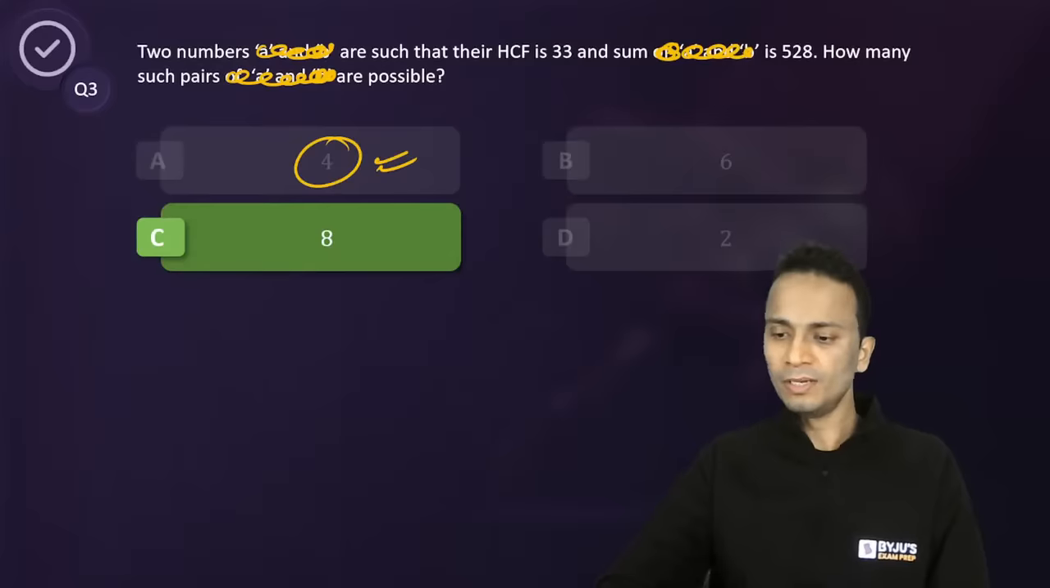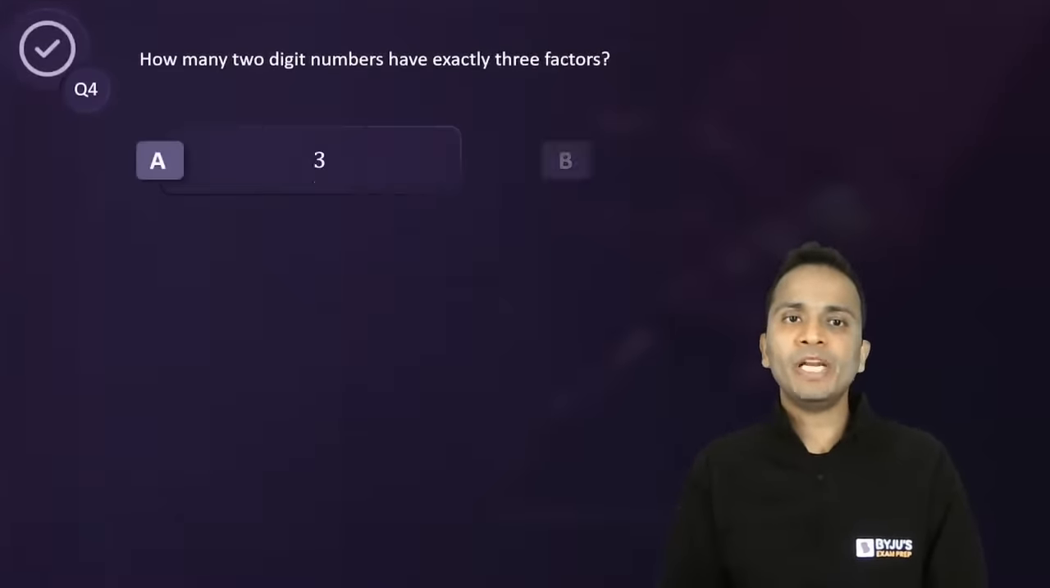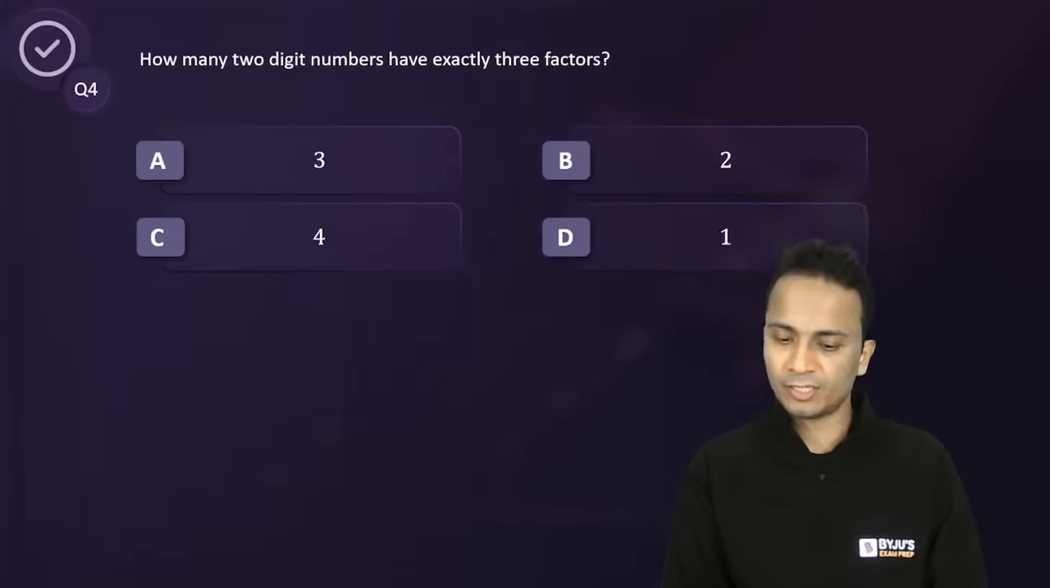Okay? Let's go. Question number 4. How many two-digit numbers have exactly 3 factors?